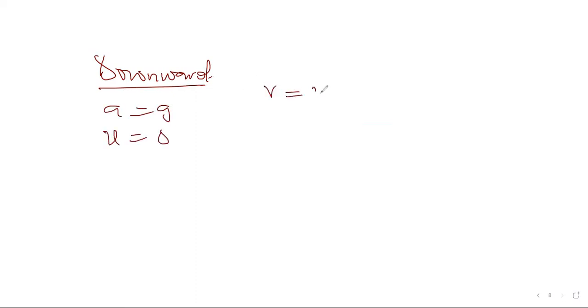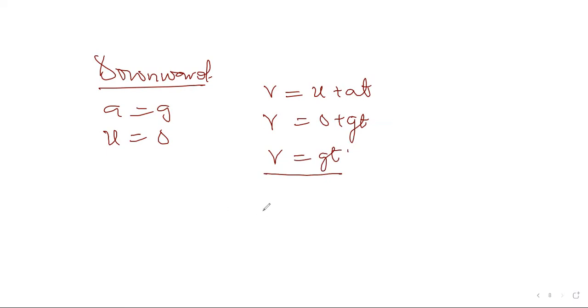Now, when they're coming downward, we make some assumptions that a equals g and our initial velocity is equal to 0. So taking the first equation, it becomes 0 plus gt. Therefore, v equals gt. Then you can make whatever you're looking for the subject of the formula from there.